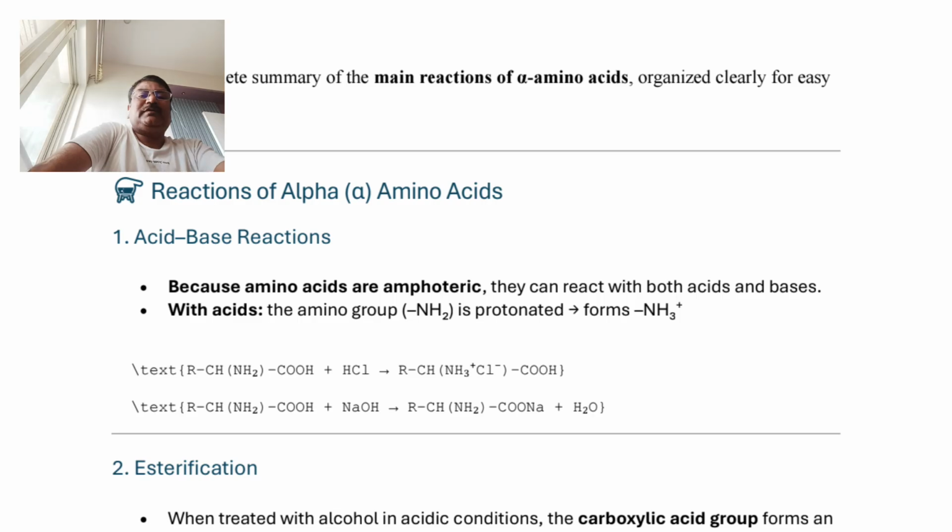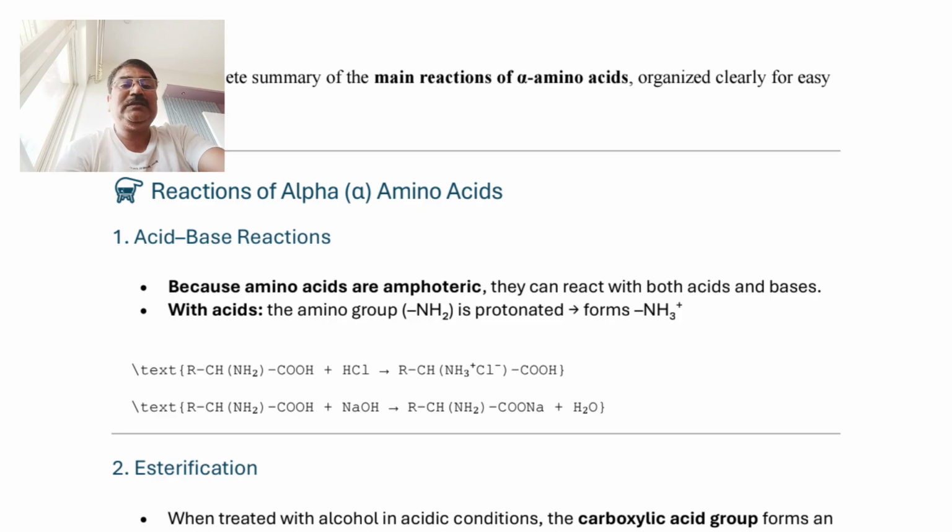Whenever alpha amino acid reacts with simple HCl, it gives formation of a quaternary ammonium salt, that is, the NH3 group, which is positively charged. So in reaction with acid, alpha amino acid gives formation of a quaternary ammonium salt with a net positively charged species, while the COOH group present in the alpha amino acid itself acts as an acid.